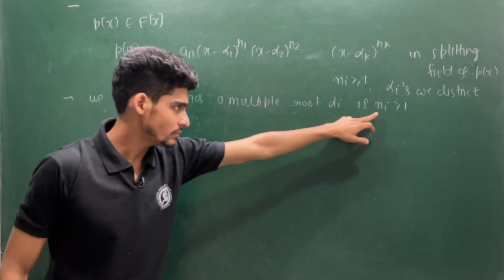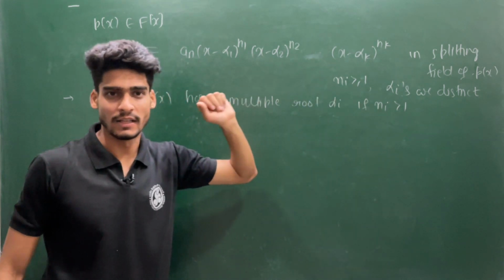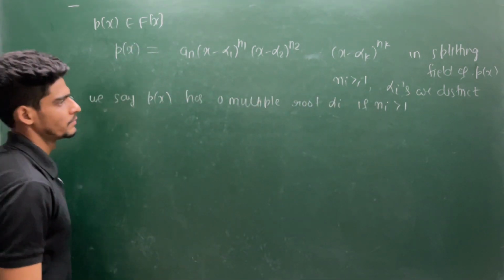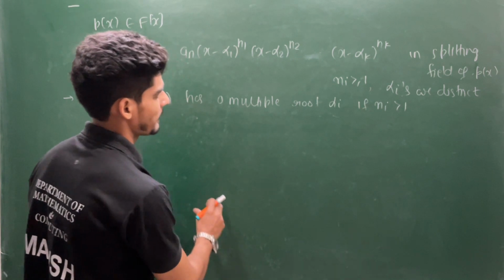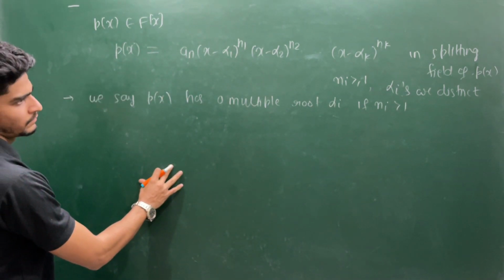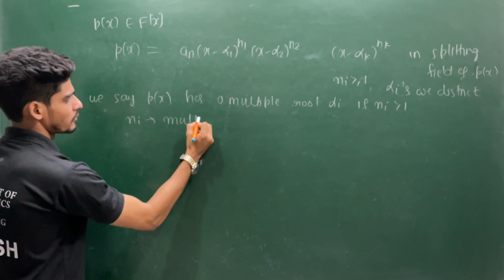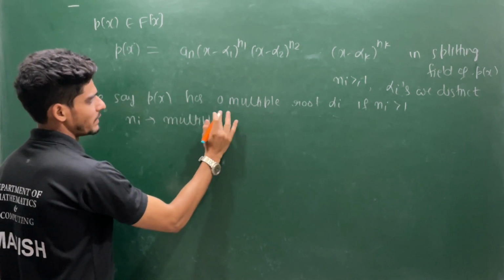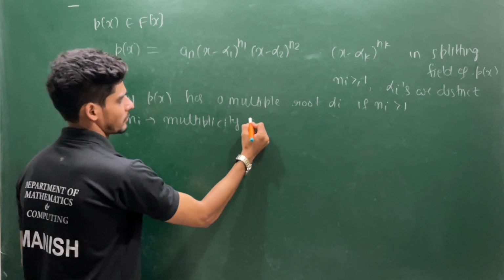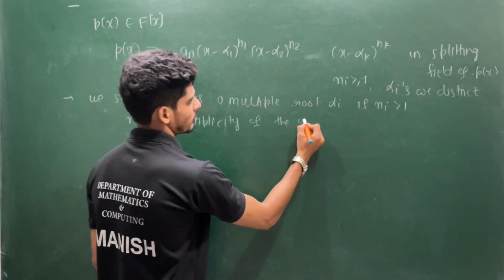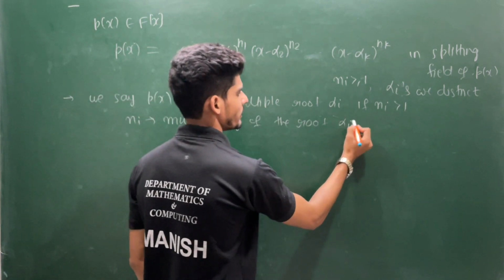That means the power in this factorization is bigger than 1, and this ni is called the multiplicity of the root alpha i.